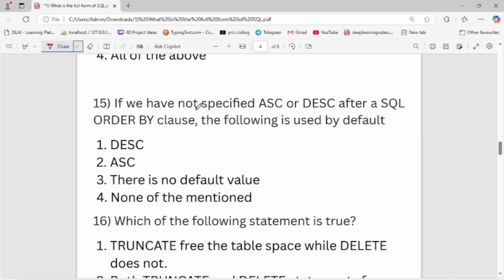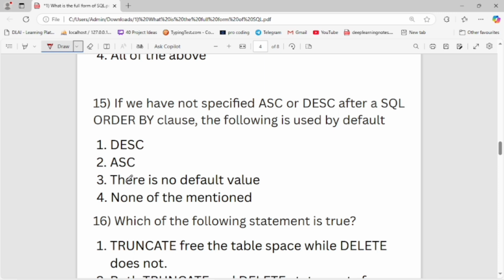If we have not specified ASC or DESC after a SQL ORDER BY clause, which of the following is used by default? First is DESC, and second is ASC.